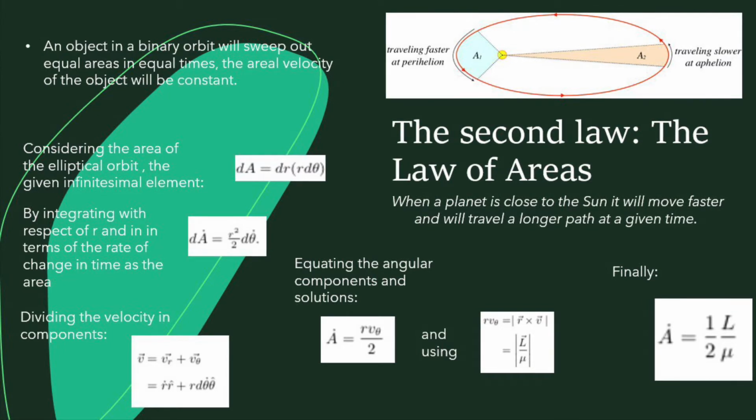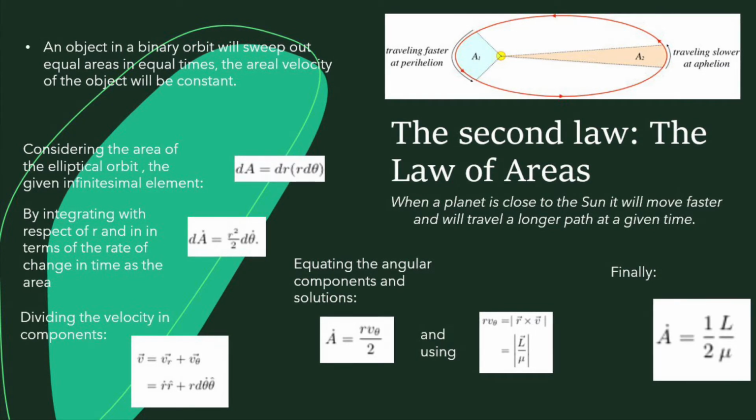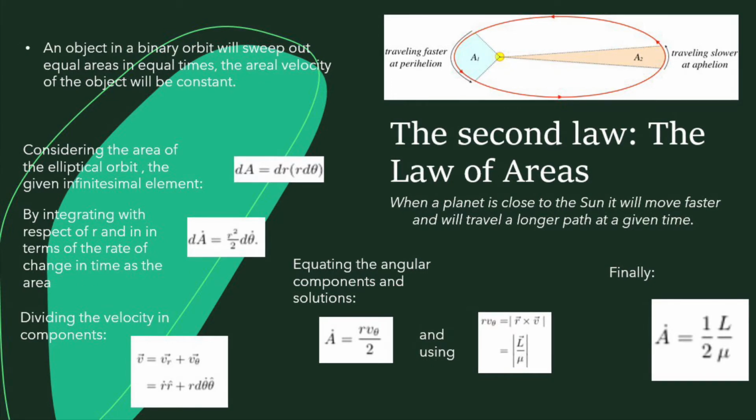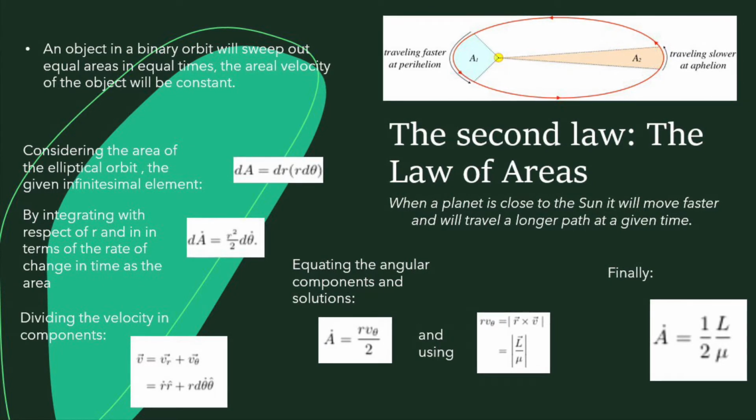Considering the area of an elliptical orbit, we can express a given infinitesimal element of the area as dA equals dr times r d theta. If we integrate with respect to r, we obtain, in terms of the rate of change in time, the following equation: A dot equals r squared over 2 times theta dot.